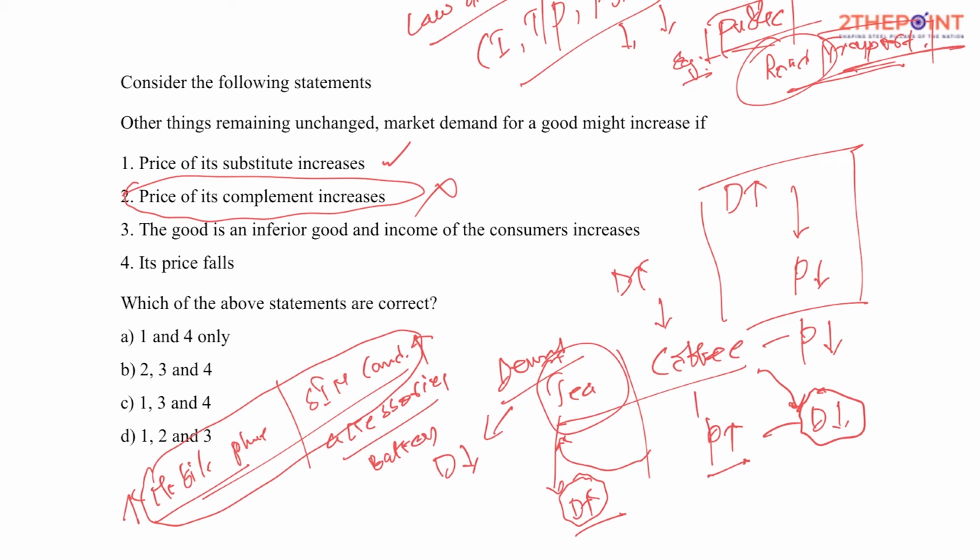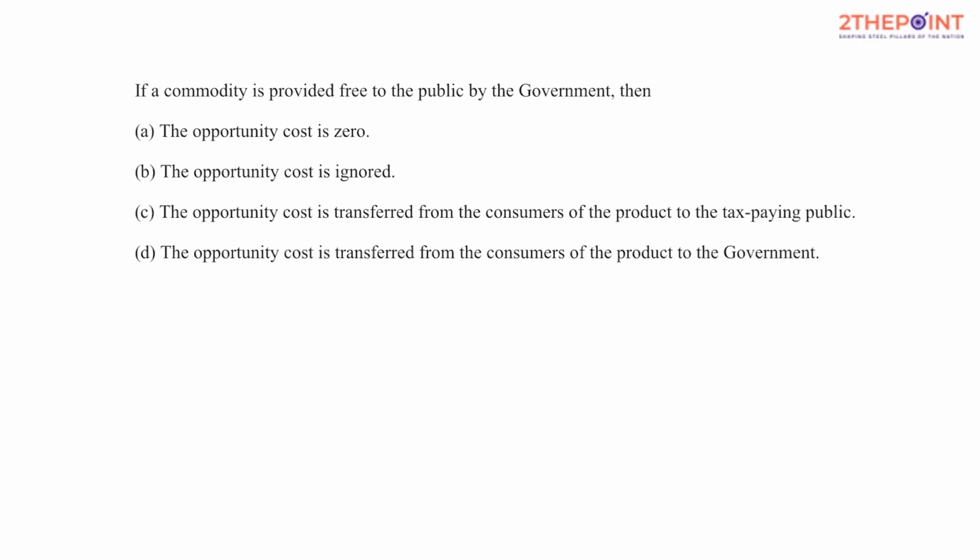Market demand for a good might increase if the good is an inferior good and income of the consumer decreases. Henceforth even that doesn't seem to be the right option, isn't it? And now the last one happens to be price falls, and you know the law of demand: when prices fall, the demand increases. So henceforth 1 and 4 happen to be the correct answer, and A is the most appropriate answer.